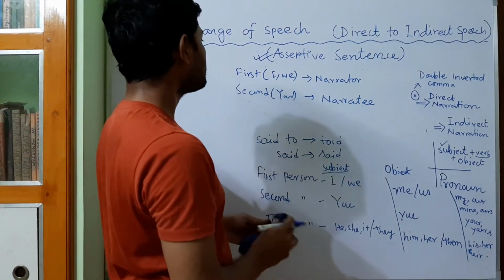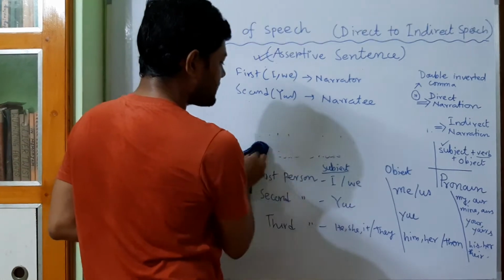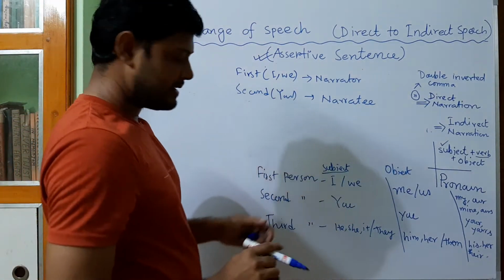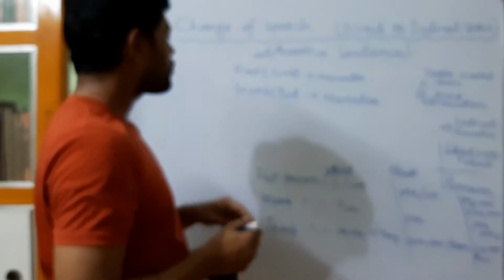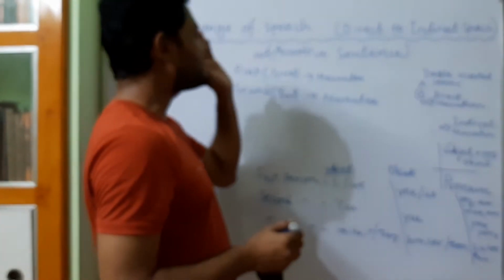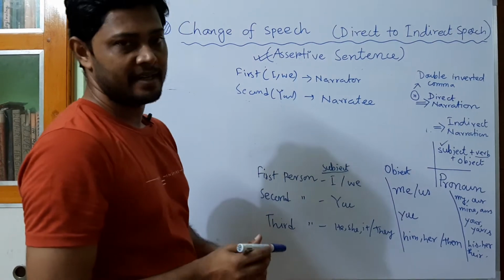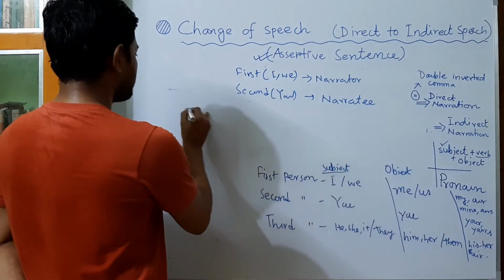Okay. So what is the rule now? The rule is if in the double quotation mark there is any first person, it is actually the narrator, and the pronoun has to be changed according to the person of the narrator. That means, let us discuss with an example.